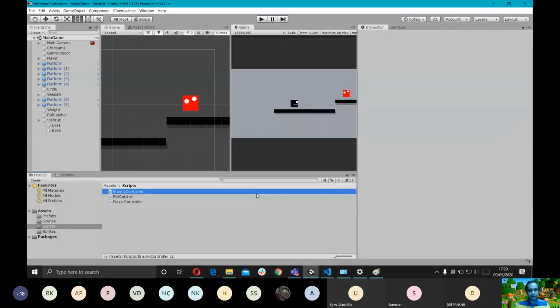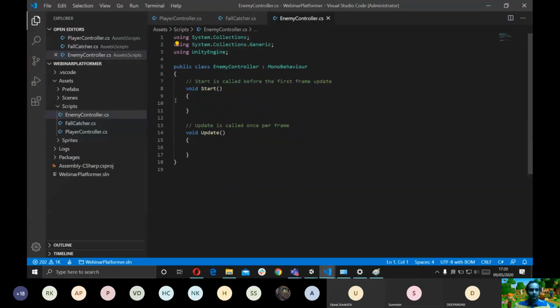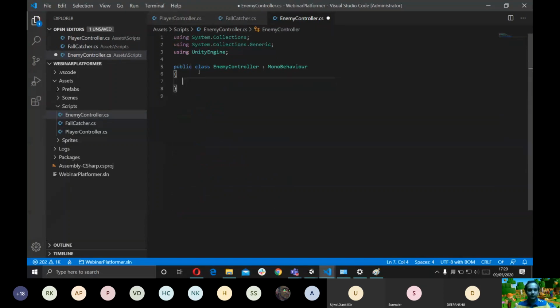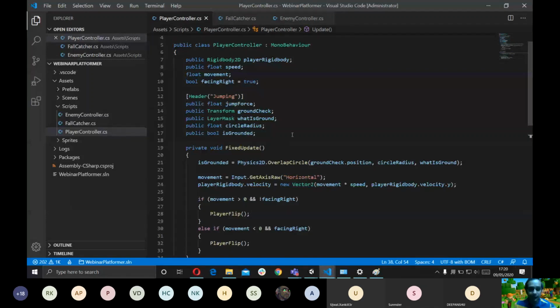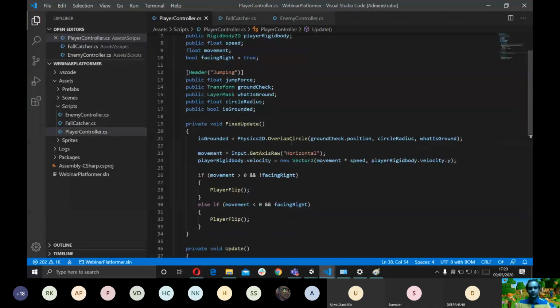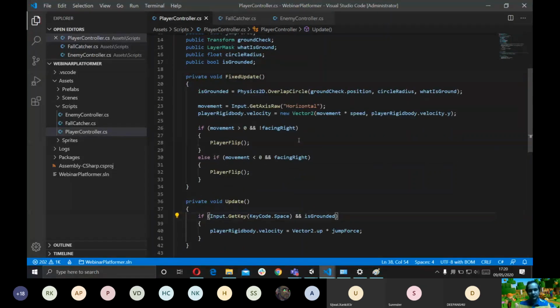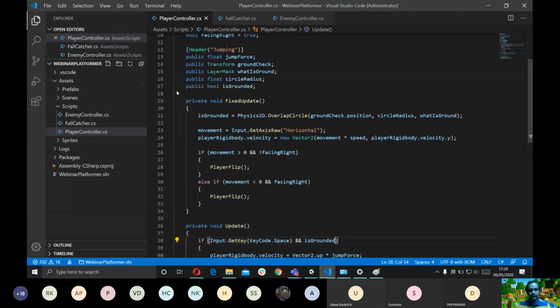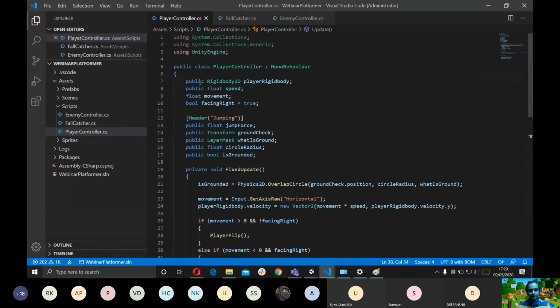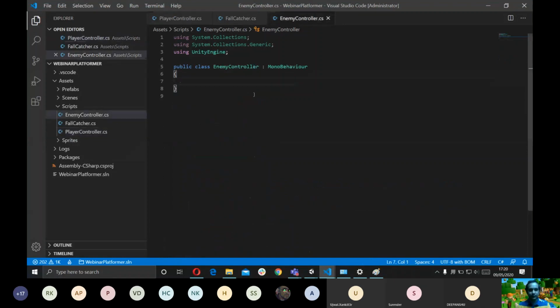Now we're actually going to reuse a lot of stuff that we have already made in the player controller, because we have already written the code for moving left and right, and for jumping up and down. But I'm not going to add jump in the enemy. The enemy is only going to move left and right. So let's pick this up from the player controller and copy it right here. Float movement, facing right, public float speed. Cool.